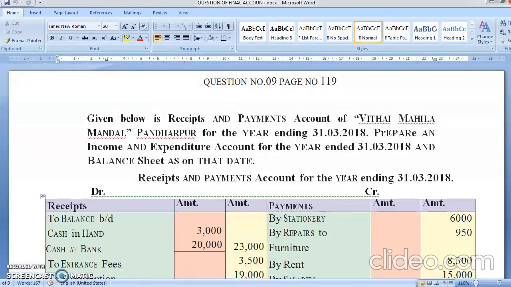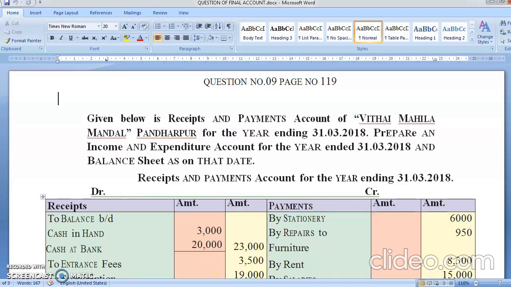Given below is a receipt and payment account of Vittala Mahila Mandal, Pandapur for the year ending 31st March 2018. Prepare an income and expenditure account for the year ended 31st March 2018 and balance sheet as on that date. The receipt and payment account.